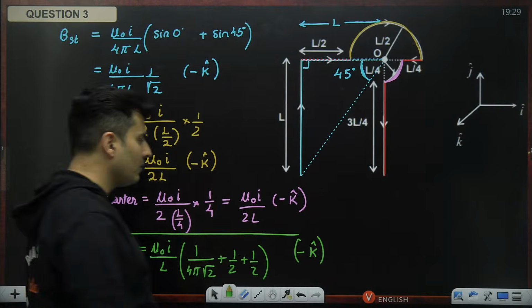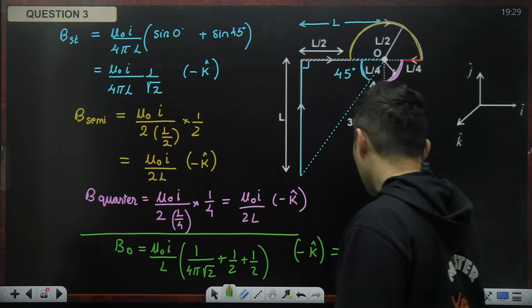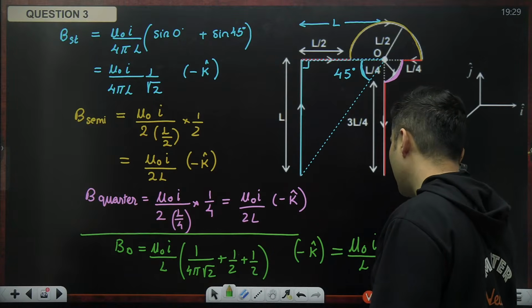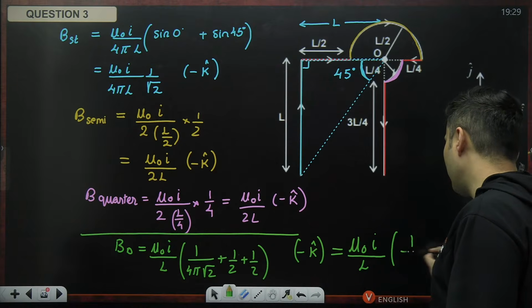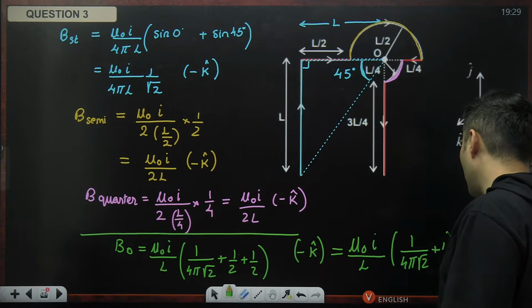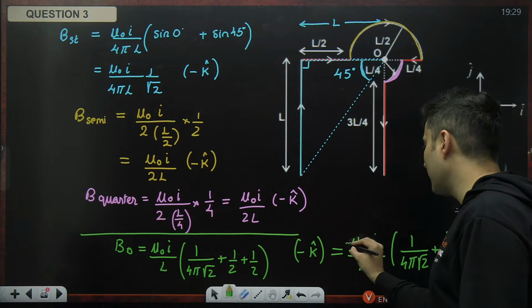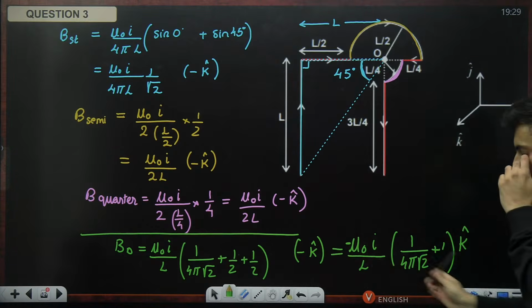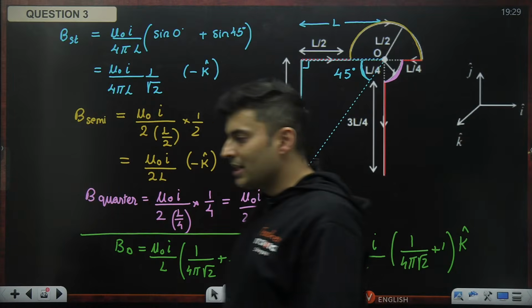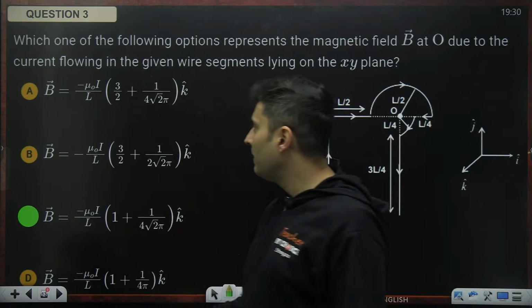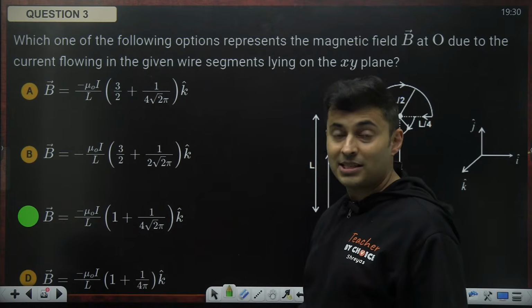Yes, this is exactly what we were expecting. Mu naught is there, current is there, and you can see L is also there. Over here you will have 1 by 4 pi root 2 plus 1 with a negative sign, and you can put k cap. Same thing, negative k cap here or there, one and the same thing. Is that right, everyone? Yeah. So the answer will be negative. You can see, in fact, all the options are negative.